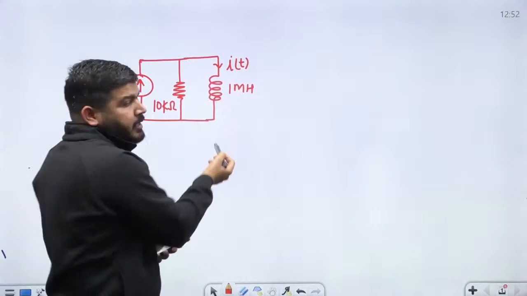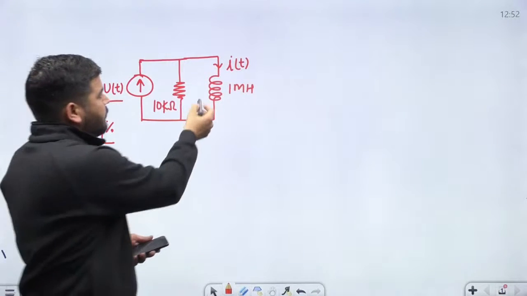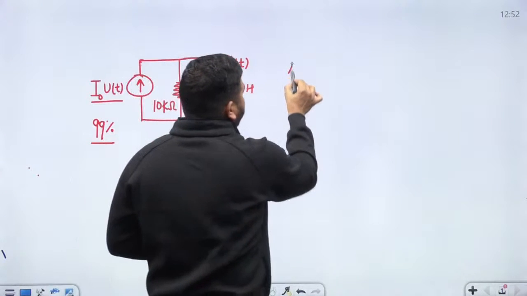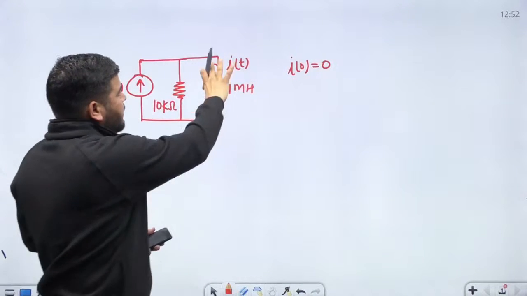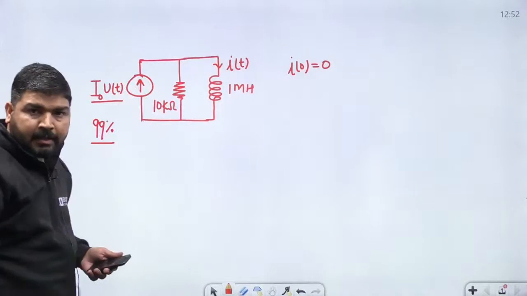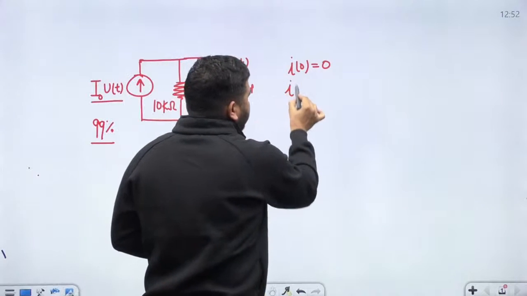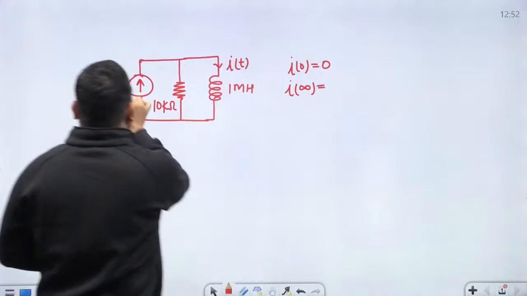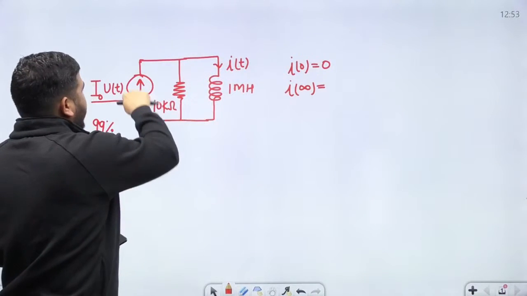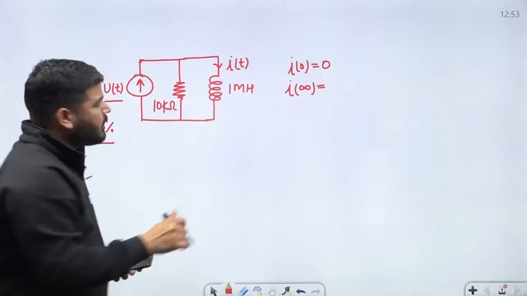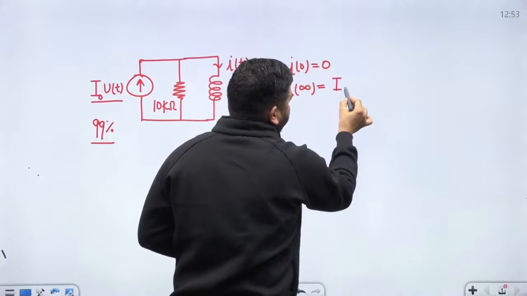So we can use the direct equation for current. We know that the initial current in the inductor is 0. There was no initial current in the inductor because the source was not present. And the steady state current will be equal to I naught itself, because the inductor will behave like a short circuit. So the entire current will flow through the inductor. So I steady state will be I naught.